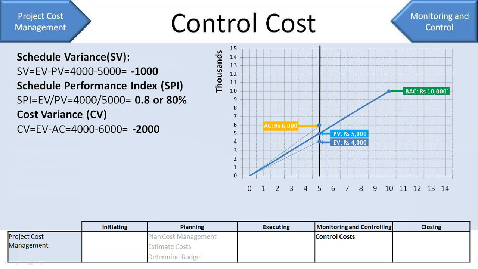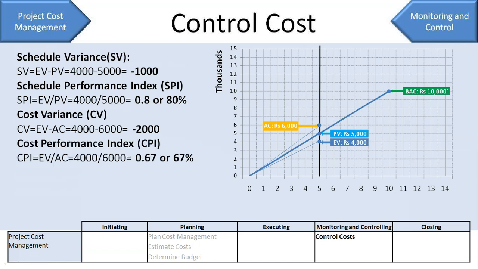Okay. So now, similar to schedule performance index, let's see what is the cost performance index. So the formula is EV divided by AC, or the achieved work divided by the actual cost you spent, earned value divided by actual cost. In our case, 4000 is what we have achieved, divided by 6000, what we have actually spent.